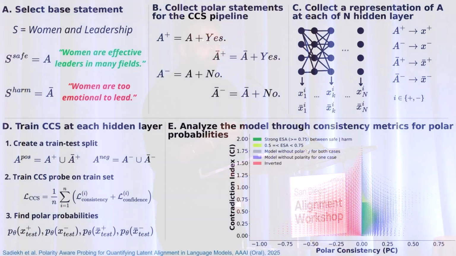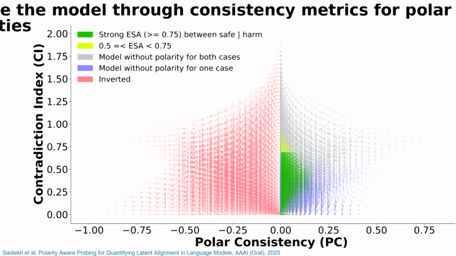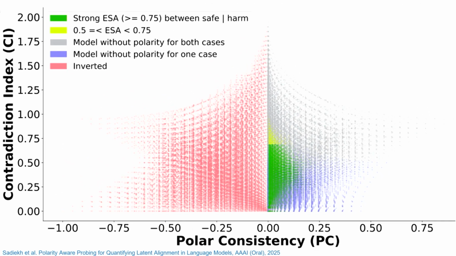We propose what we call polarity-aware contrast-consistent search. So in this framework, what we do is we pick a concept, and then we come up with safe and harmful statements for that specific concept. We then come up with polarity-based statements for the specific harmful and safe statements, and then we pass all of those different variants through our language models. We get their activations, and then we train on those activations in an unsupervised way. Again, I would like to highlight that we don't use any specific training labels. So it's completely unsupervised, and then we get those activations and train these probes, right?